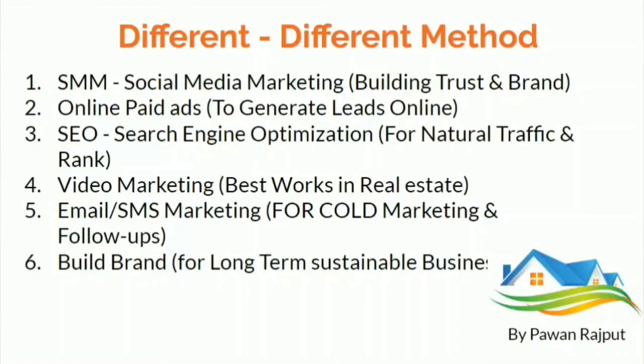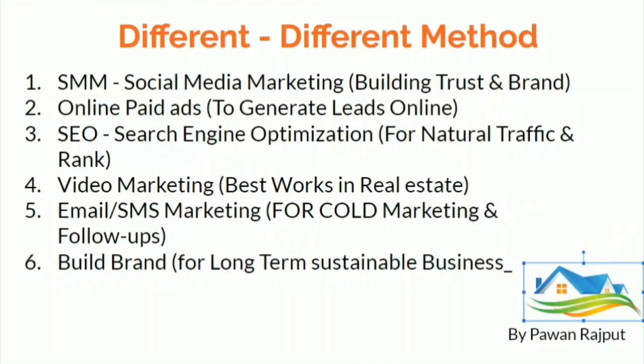Another is email and SMS marketing for cold marketing and follow-ups. You can generate cold leads for cold marketing, and if you want to do follow-ups, you can do email or SMS marketing. Another is building a brand, right? Another most important method is that you need to build a brand for a long-term sustainable business. These are the main six methods you can use in your digital real estate marketing, and this will help you a lot. That's the main content.